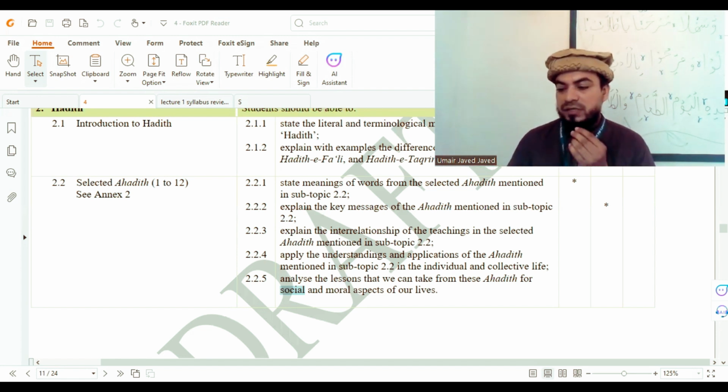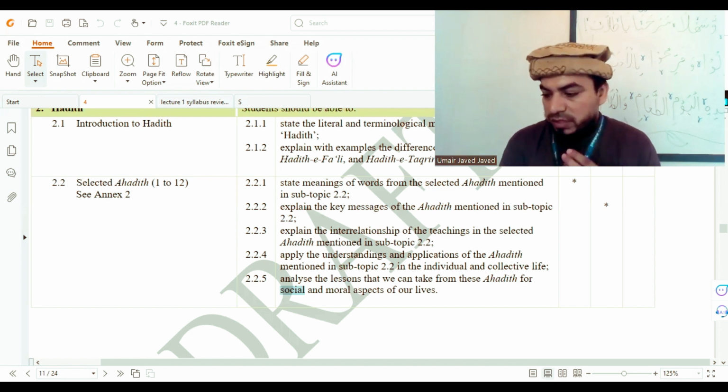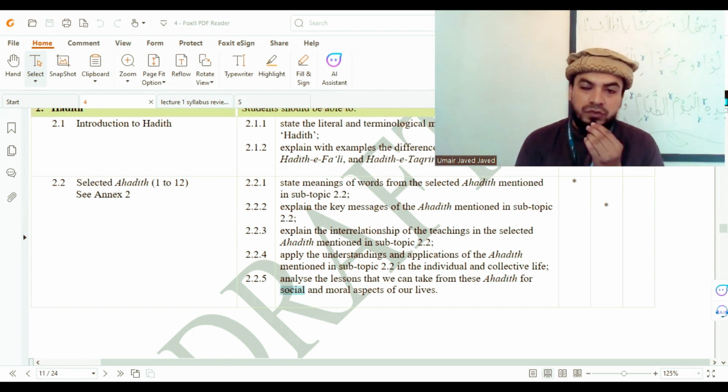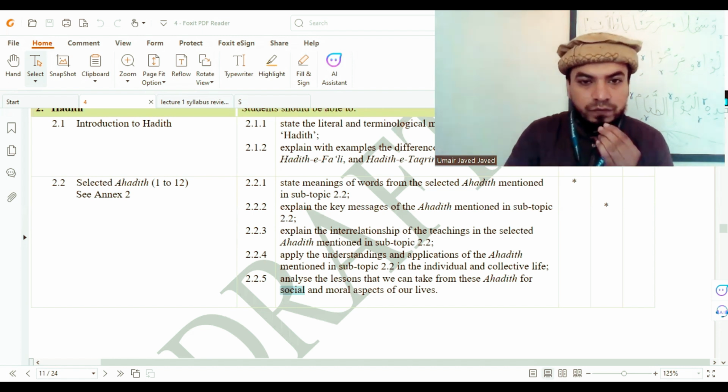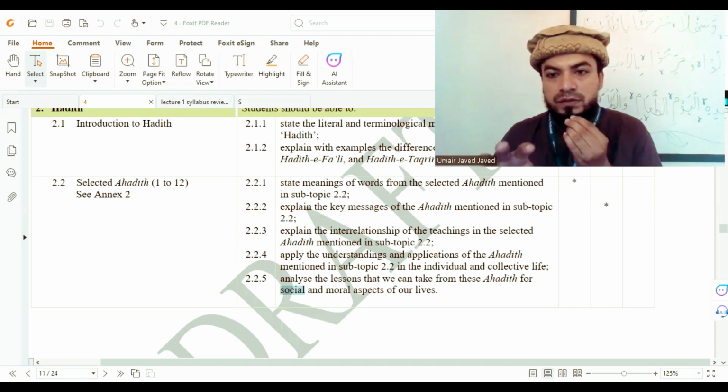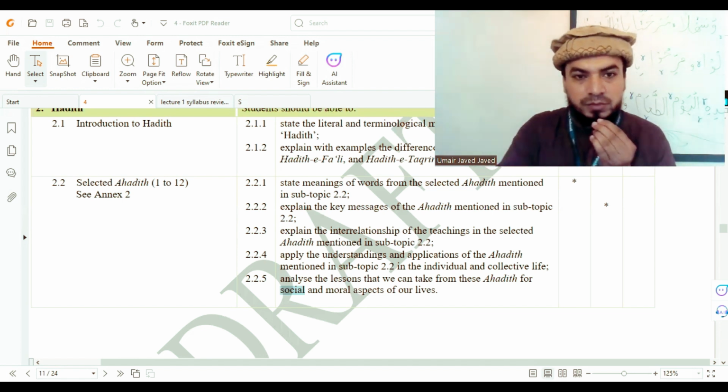The last point is related to analysis. You need to understand what the lessons of the hadith are in your moral aspect and in your social aspect, concerning behavior. So these are the criteria of a hadith in the AKB examination.